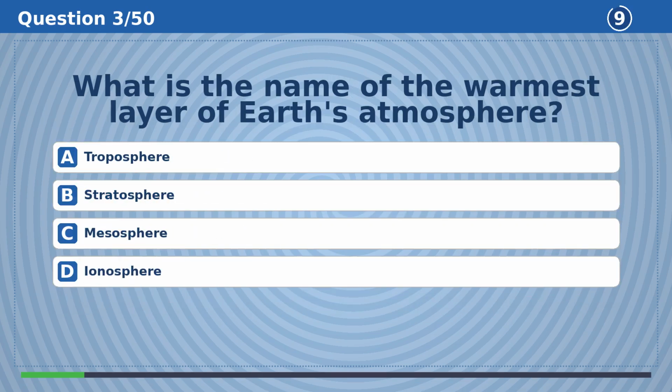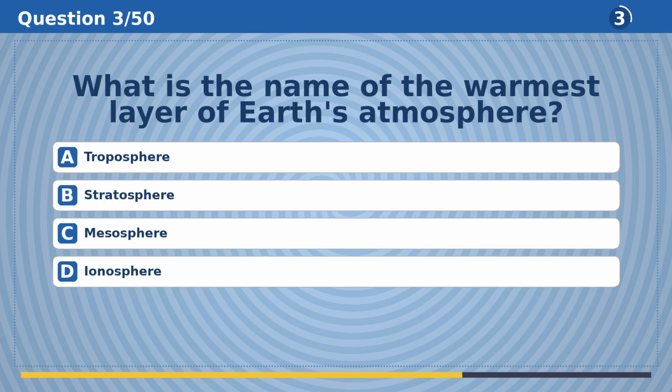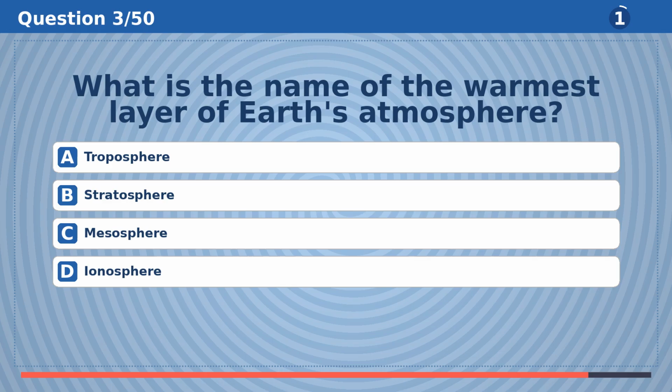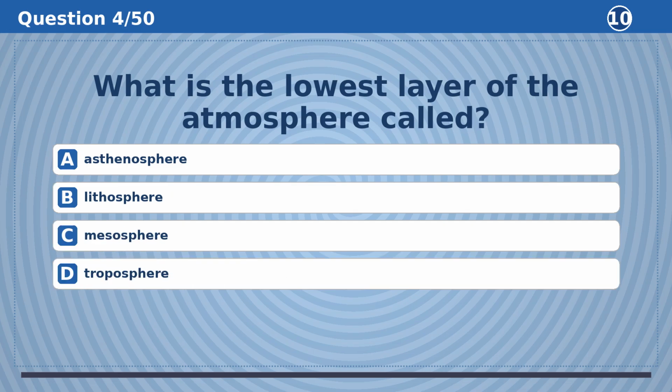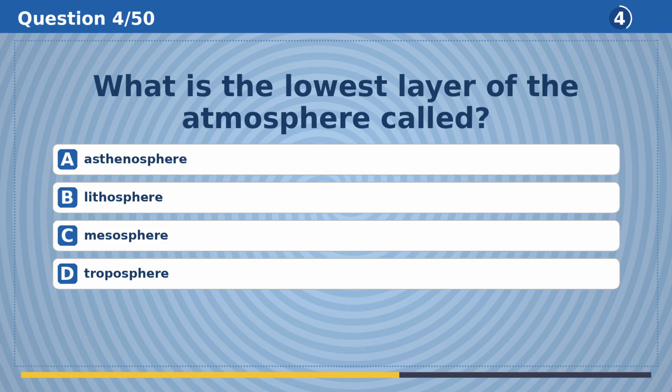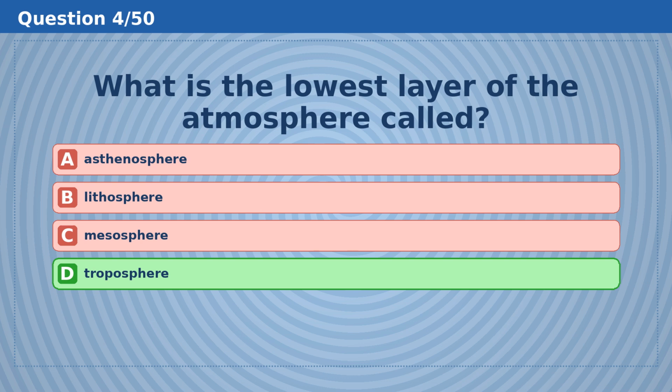What is the name of the warmest layer of Earth's atmosphere? The answer is C, mesosphere. What is the lowest layer of the atmosphere called? The answer is D, troposphere.